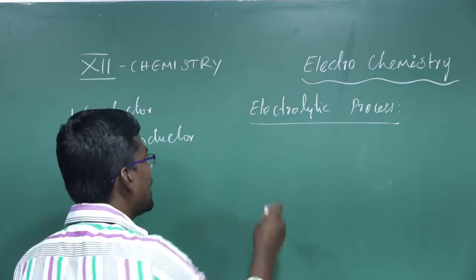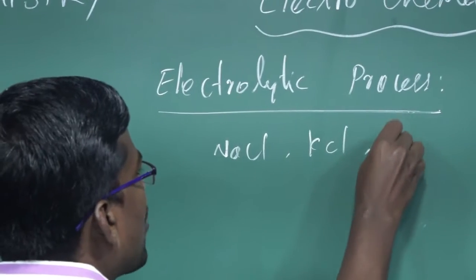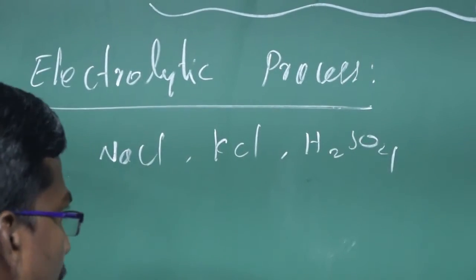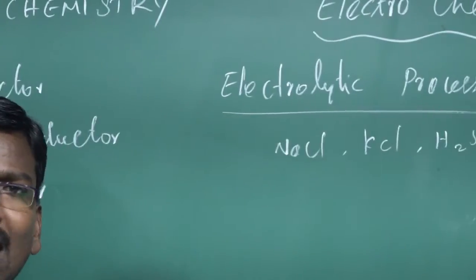Okay. For example, sodium chloride NaCl, potassium chloride KCl, and sulfuric acid H2SO4 are strong electrolytes. Those substances completely dissociate in aqueous solution.